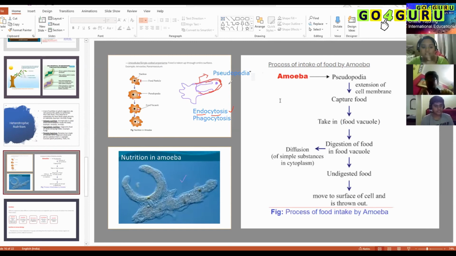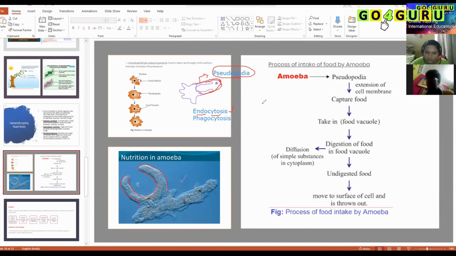But it is not a true arm. It is not a true locomotory organ. It is just a cytoplasmic extension. As you see in the electron microscopic picture here, it is just getting extended. The cell membrane is flexible, where it is extending the cytoplasmic content so that it is engulfing. After it eats food, it becomes normal. That's why it is called pseudopodia. It is a false locomotory organ.